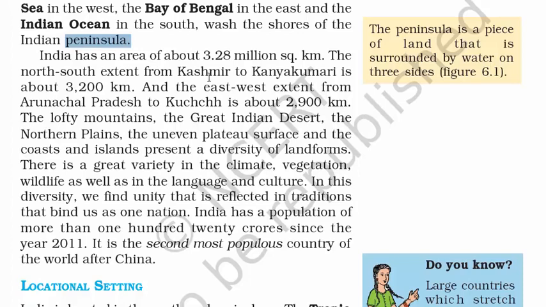Another important thing that we need to remember is the distance between Kashmir and Kanyakumari is 3200 kilometers. Remember this. The vertical line from north to south of the Indian country is 3200 kilometers. It's easy to remember, 3200. And east to west, from Arunachal Pradesh to Kutch, is 2900. So 2900 and 3200 should be easy to remember. Arunachal Pradesh is the eastern border for us, and the western border for our country is Kutch,